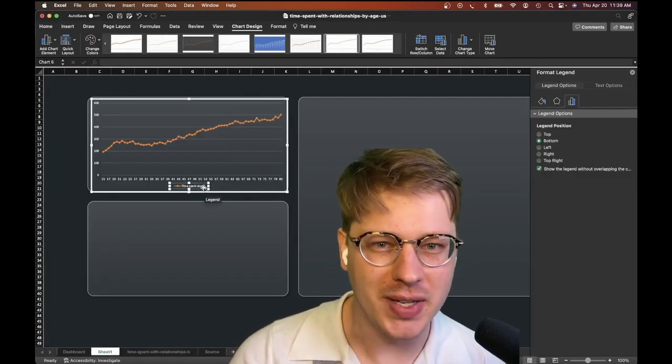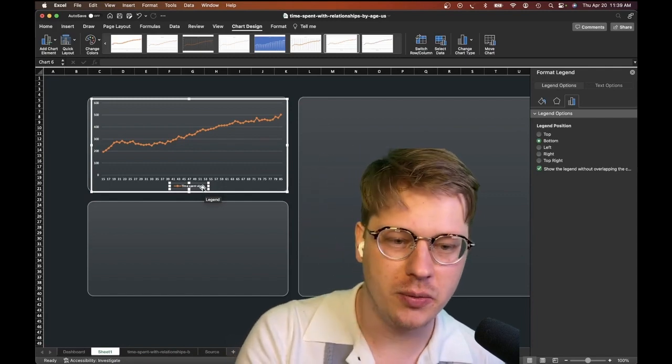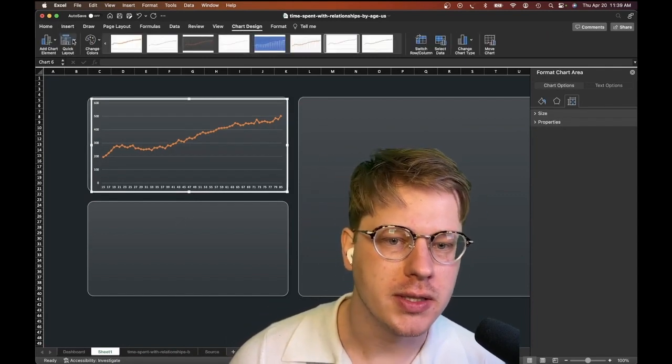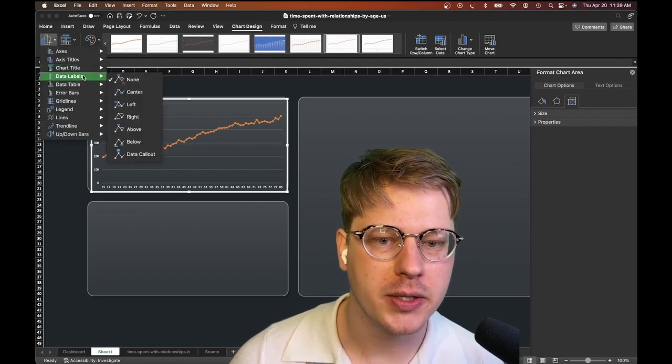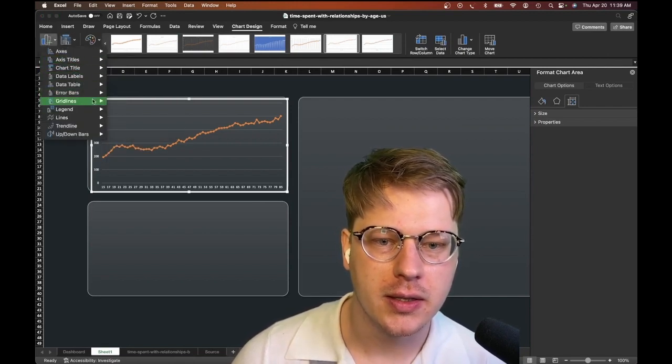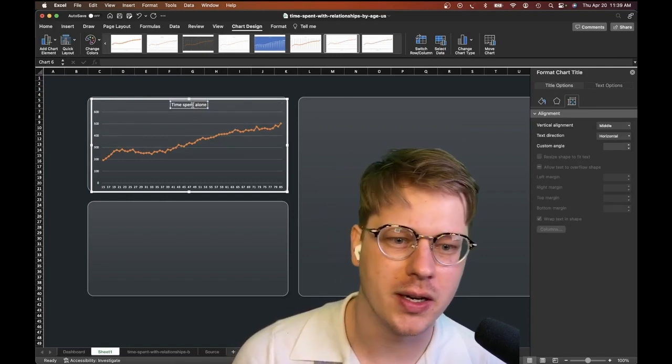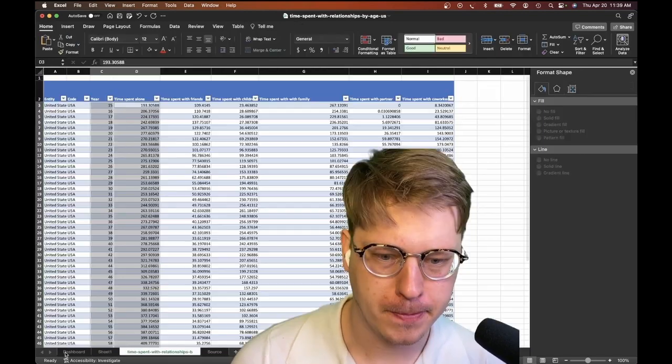We actually probably won't need this because there's only one line here, so instead we ultimately could just delete this, go to the Chart Design tab, add chart element, and we're actually just going to add a title above chart. I deleted it earlier. I'm thinking a title, though, is going to work here. I think this is a good space for a title.